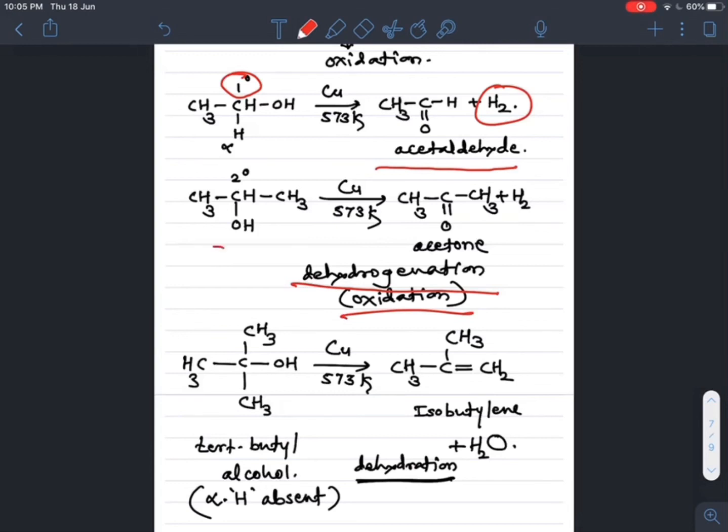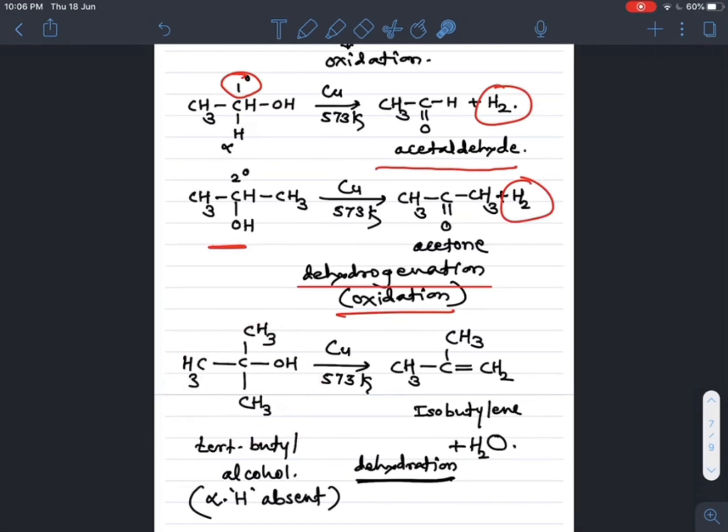In the secondary alcohol, again dehydrogenation takes place, that is removal of H2, that is oxidation.